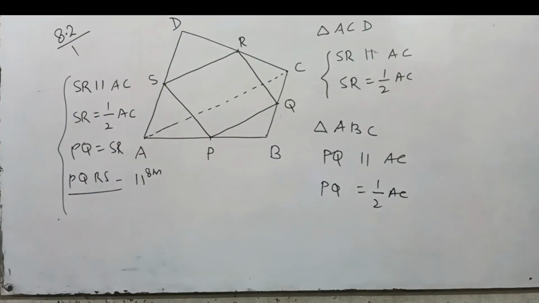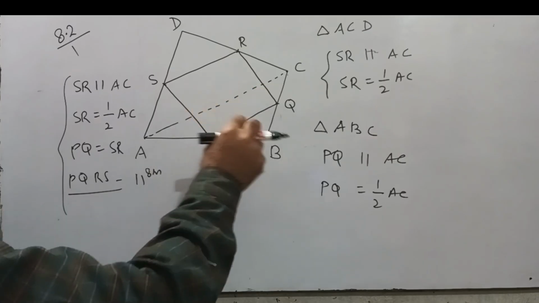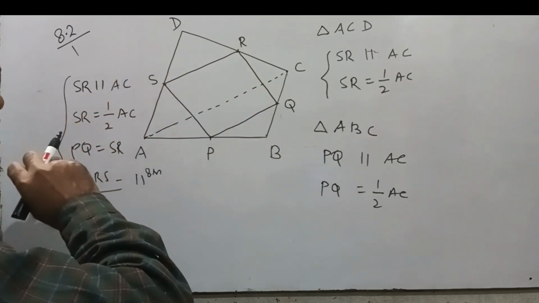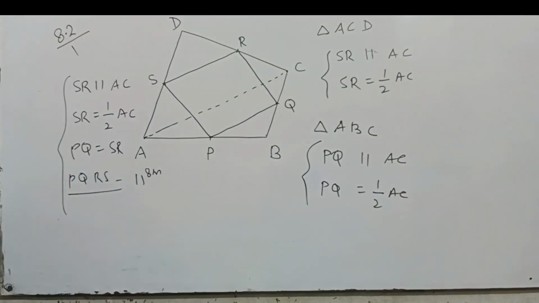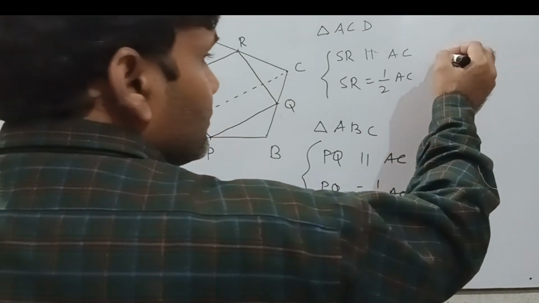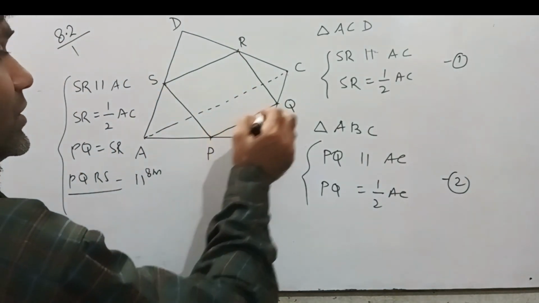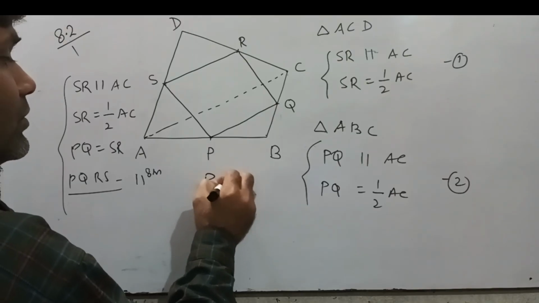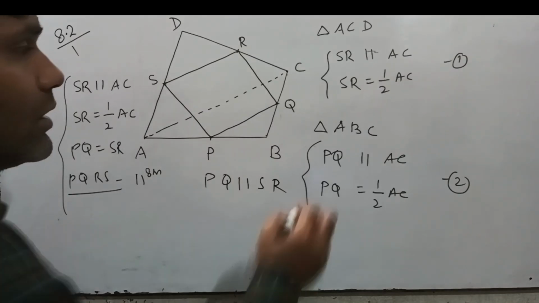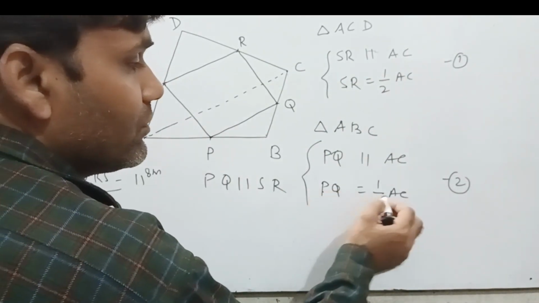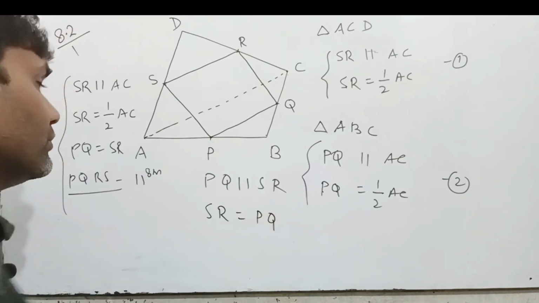Okay, let us see, if this side is parallel to this side and this side is parallel to this side, then we can say that this side is parallel to this side. If this is equation number 1 and this is equation number 2, then we can say that PQ is parallel to SR. Okay, now see, SR equal to half AC and PQ equal to half AC. It means SR equal to PQ. Okay.